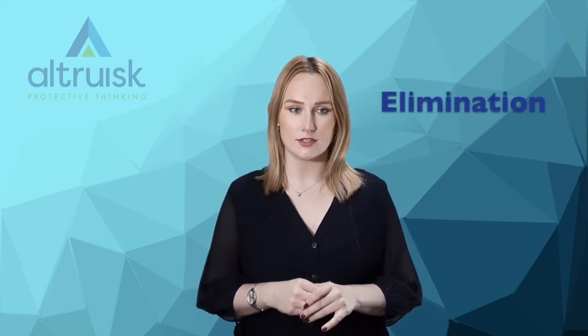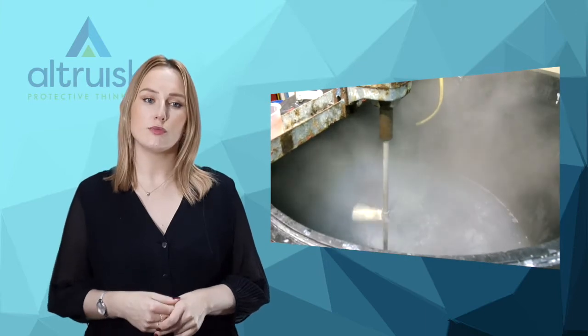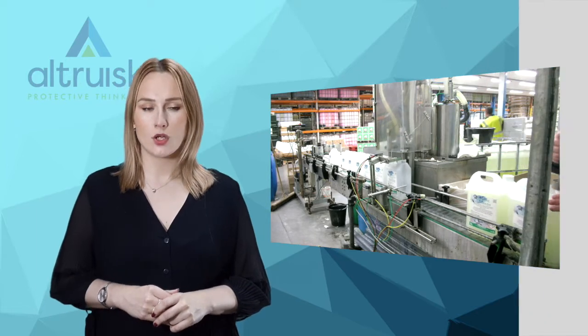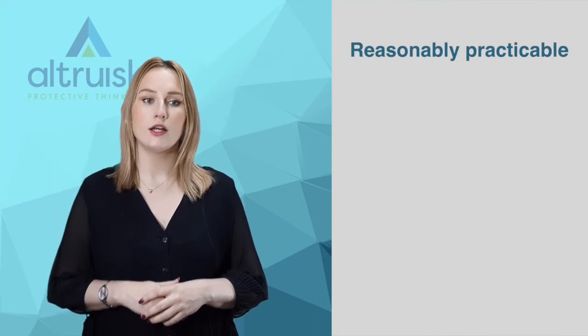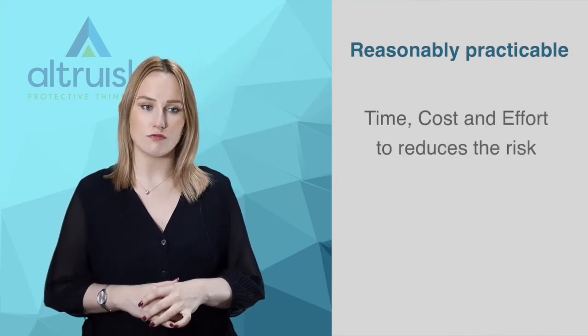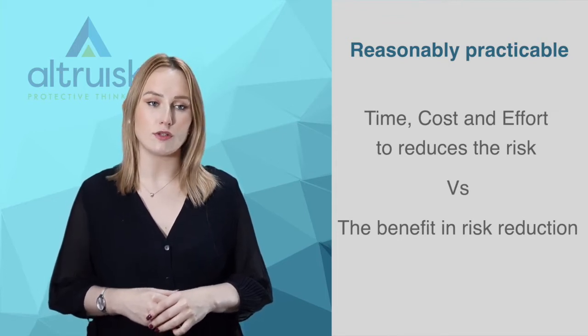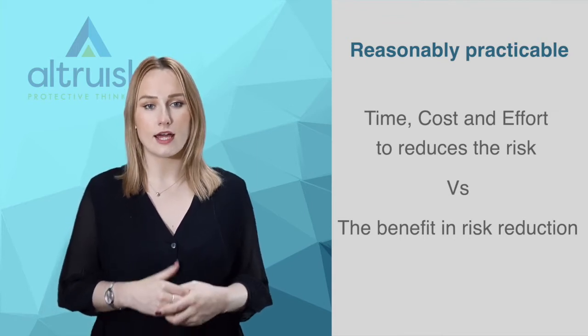Let's go through the controls in a little more detail, starting with eliminating the hazard. Do you think this is always possible? Think about a machine in a manufacturing or engineering workplace. If you were to remove the machine to eliminate its associated hazards, what effect would that have on the business? We must consider the term reasonably practicable when implementing risk controls. That's the time, cost and effort to reduce the risk versus the benefit in risk reduction. If a machine is key in manufacturing your product, it may not be possible to eliminate it completely. Therefore, what else can we do to reduce the risk of coming into contact with hazards?